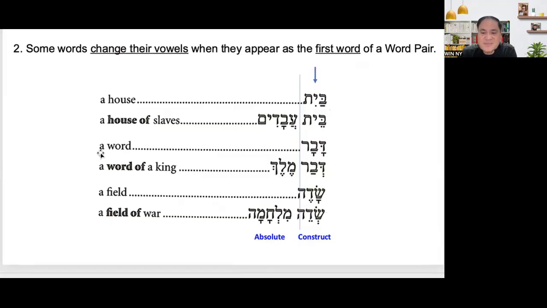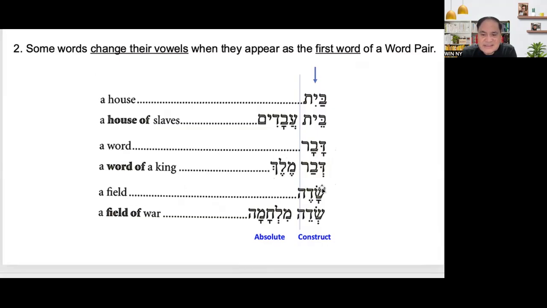Another example is a word, dabar. A word of means divar. This is translated as a word of, but this is translated as dabar. Divar melek, a word of the king. That's how you will translate that.